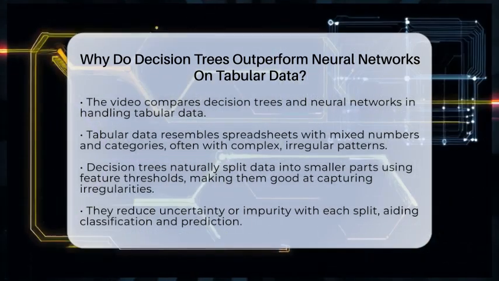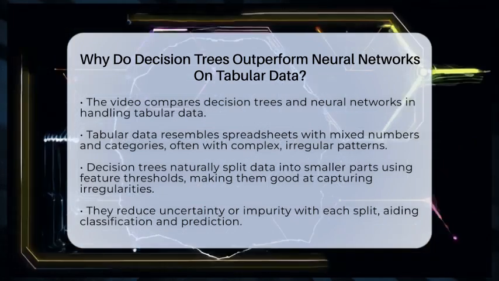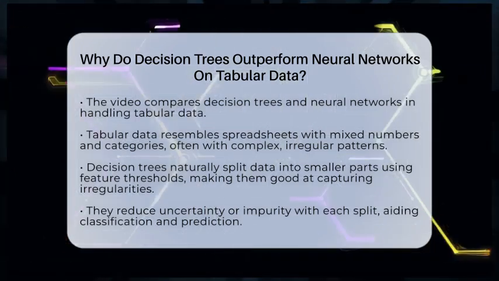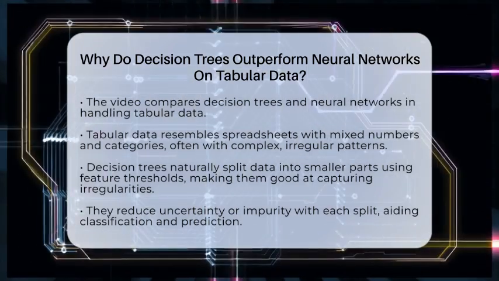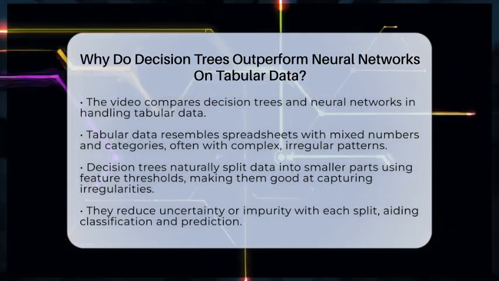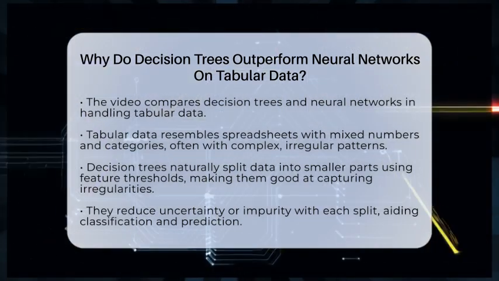Tabular data is like a spreadsheet with rows and columns. It contains a mix of numbers and categories, often with complex patterns that don't follow smooth curves. Decision trees handle this kind of data naturally.